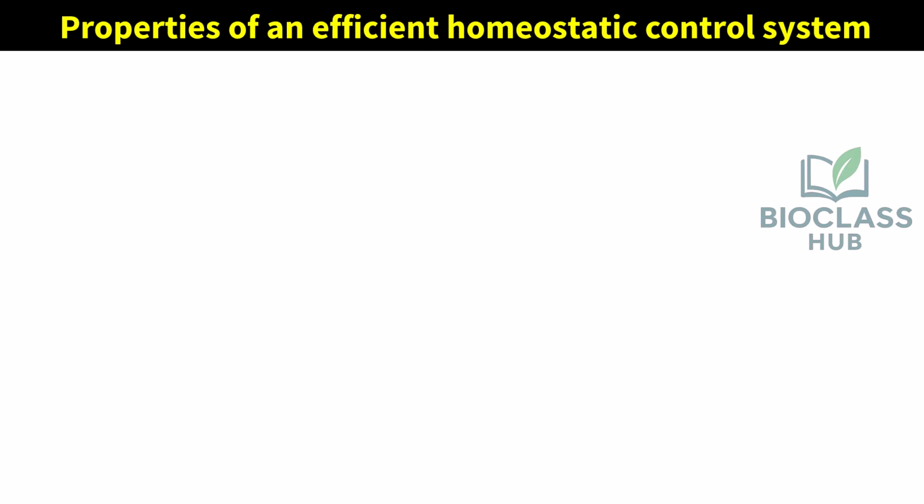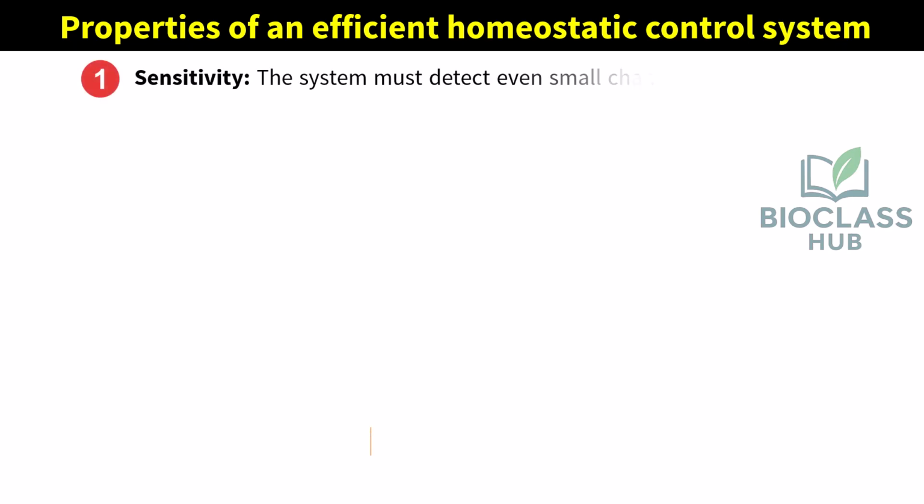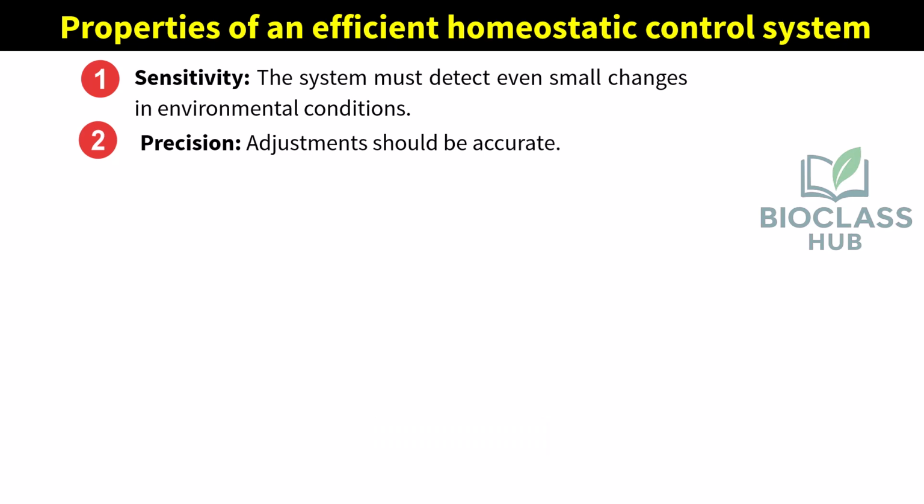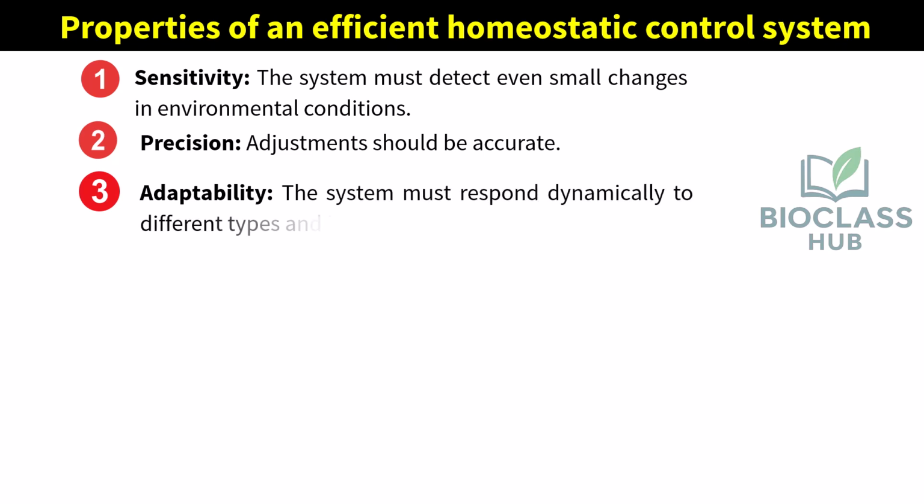Properties of an efficient homeostatic control system. Sensitivity. The system must detect even subtle changes in environmental conditions. Precision. Adjustments should be accurate enough to maintain optimal conditions without overshooting. Adaptability. The system must respond dynamically to different types and intensities of disturbances.